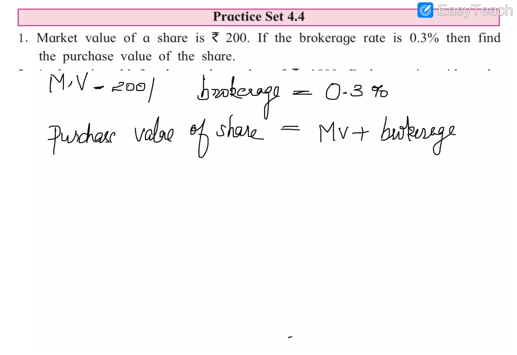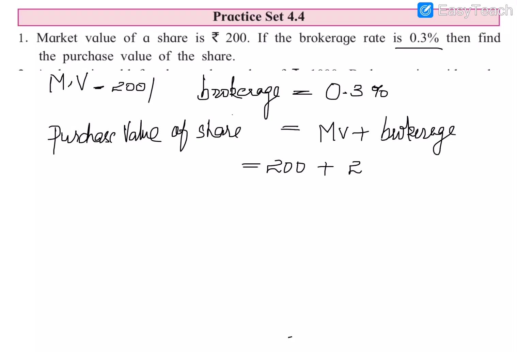Sorry, we need to add the amount of brokerage. So we can substitute the value. Market value is 200, and the brokerage rate is given. We have to find the amount of brokerage. How will we find it? We need to find the brokerage rate of the market value. So 200 into 0.3 by 100.